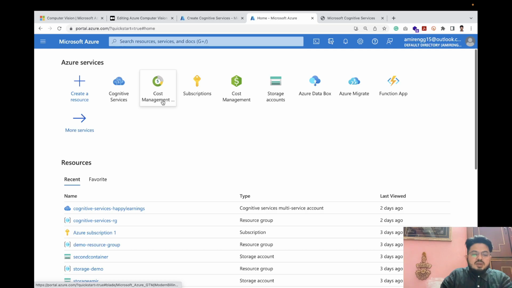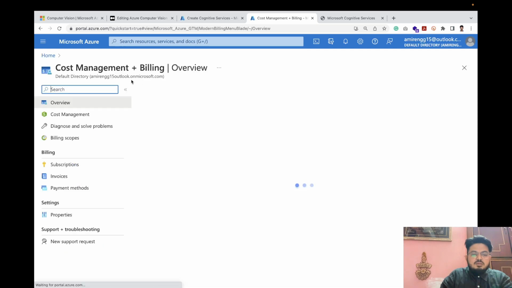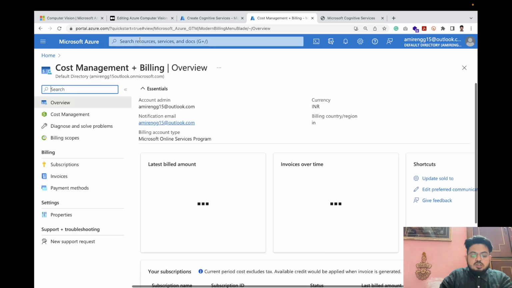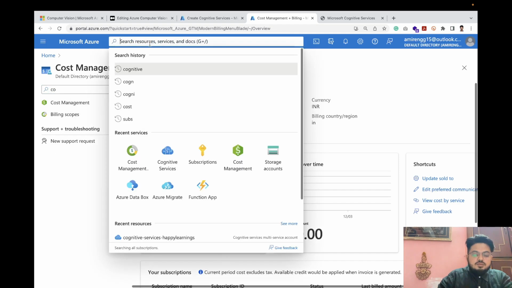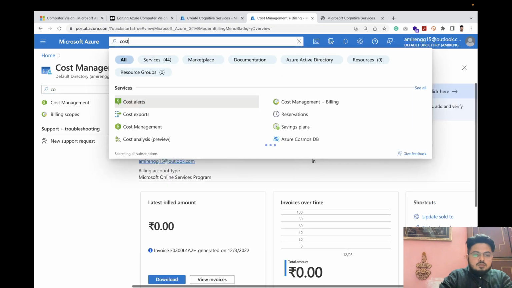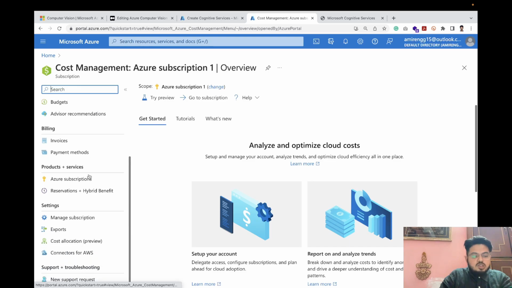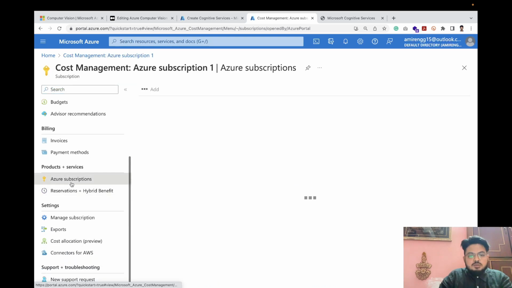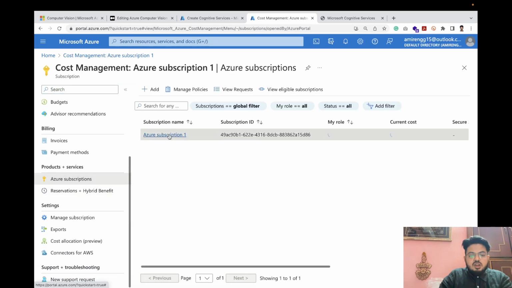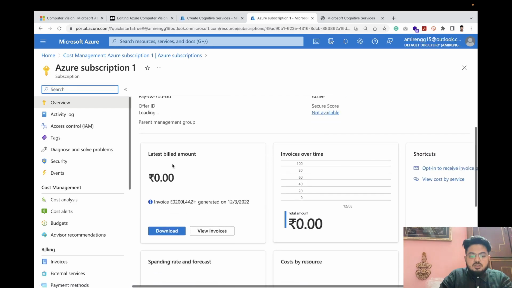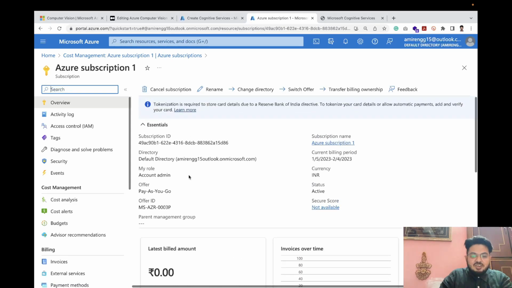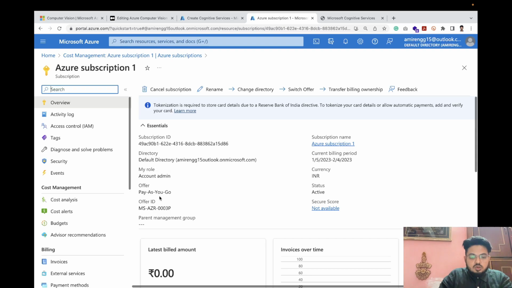There is cost management plus billing. We can search over here also, cost management. Cost management, this one, same page. In cost management, we just click this Azure subscription, and over here comes Azure subscription. So currently it will not show the bill. So the important thing to note over here in this whole page is pay as you go.